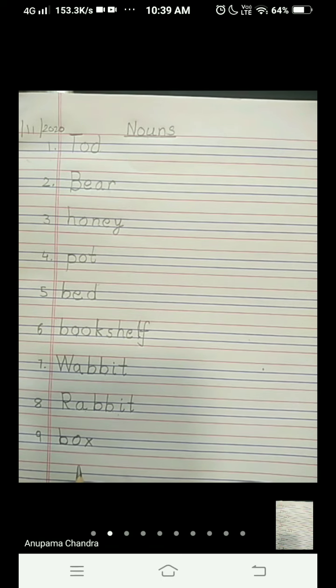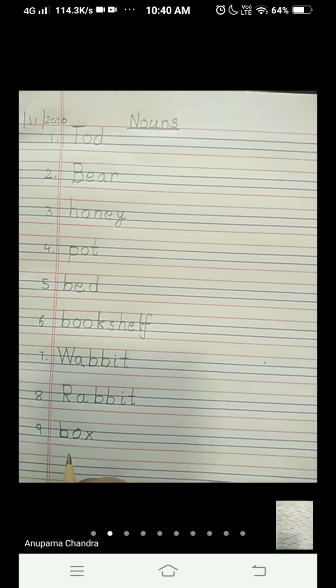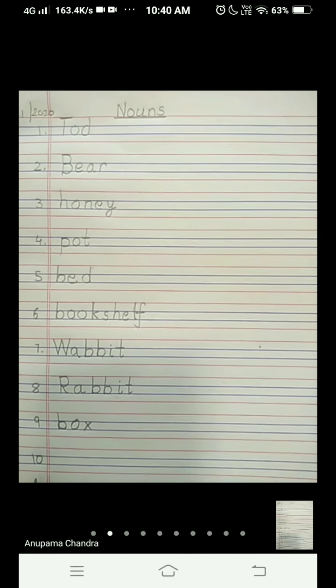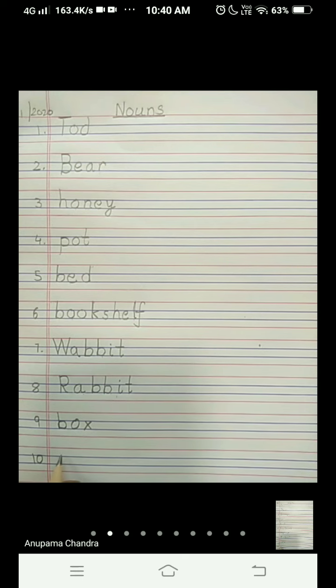Write it down. B O X, box. And our 10th word is toys. T-O-Y-S, toys. You can write toy only, okay? When we have many toys, we say toys. Write here toy, T O Y, toy.